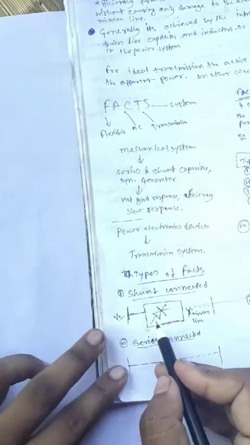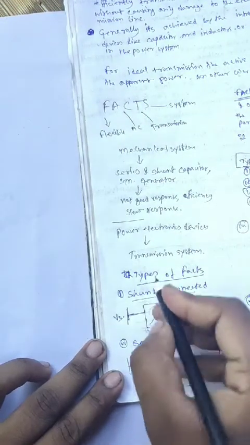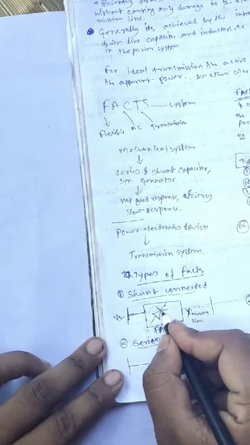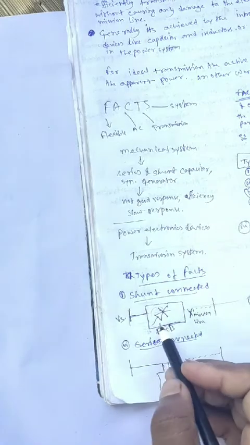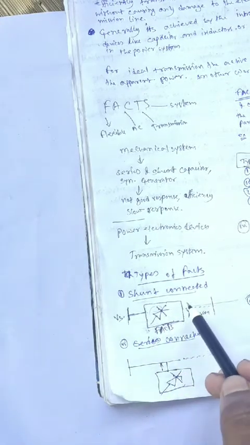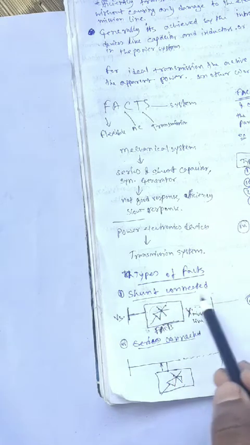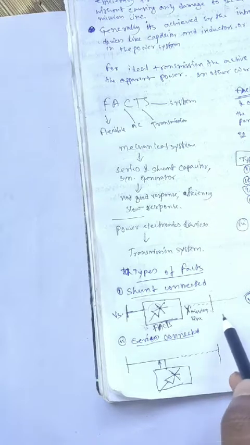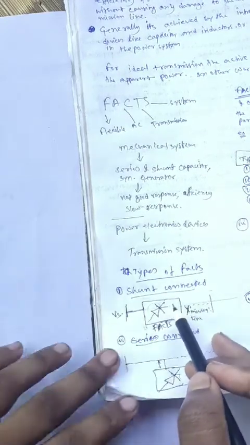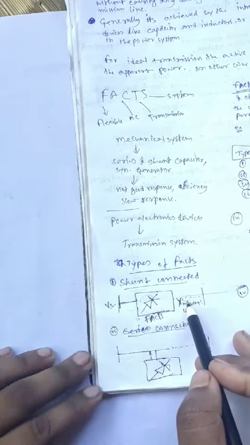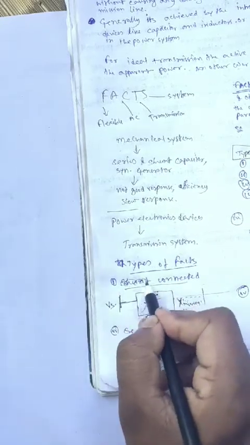This is the FACTS, this is the thyristor device, this is a FACTS controller. It is a thyristor switching device which controls the inductance, capacitance, phase angle, impedance and voltage of the transmission line, and we get the proper voltage at the receiving end side. This is the series connected.